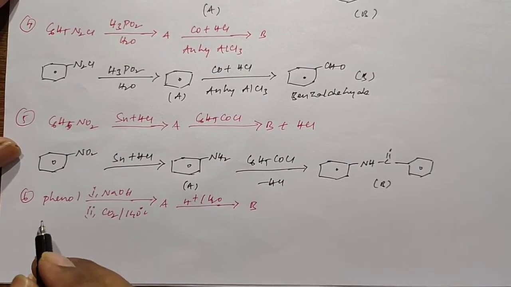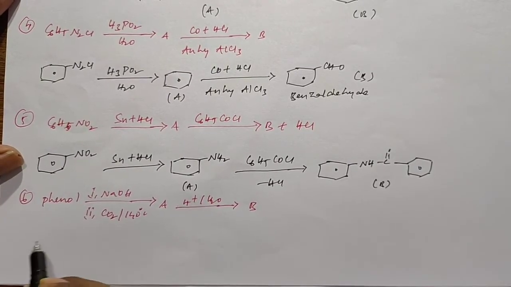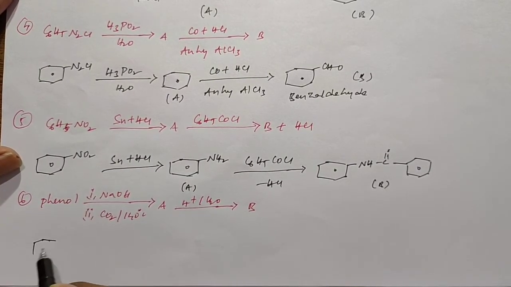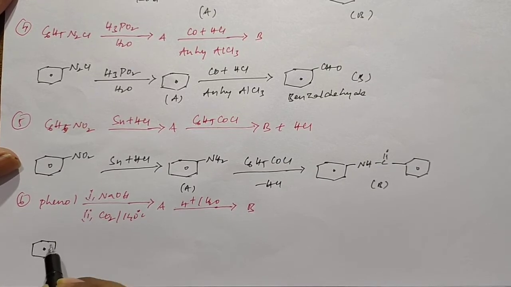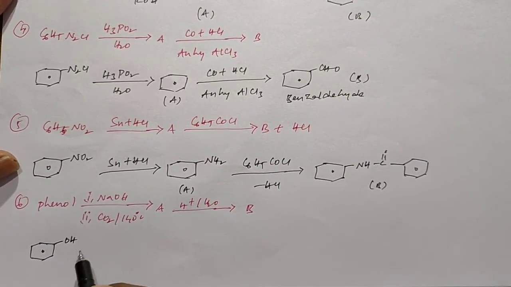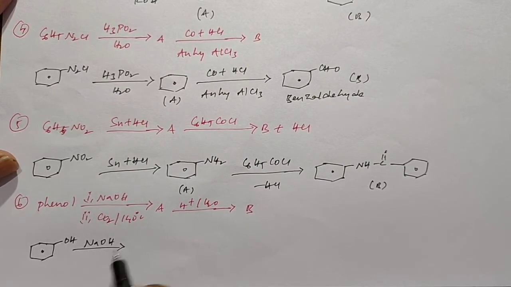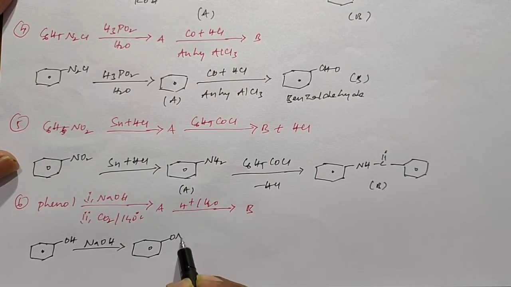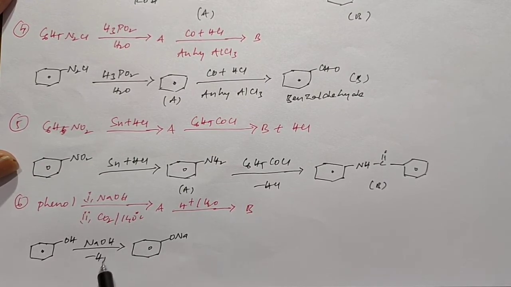Students, this is the next ABC reaction. So here the reaction starts with phenol. Phenol means on the benzene ring we have the OH group. So when this phenol reacts with sodium hydroxide, it can form sodium phenoxide by the loss of a water molecule.